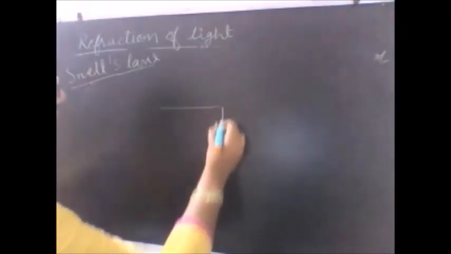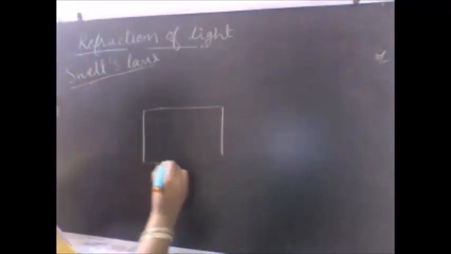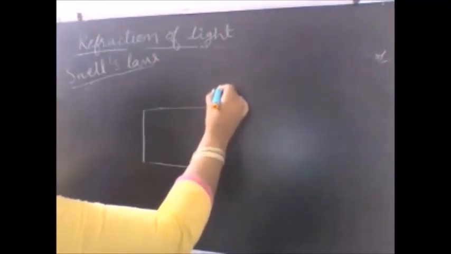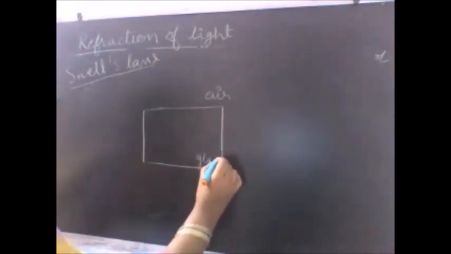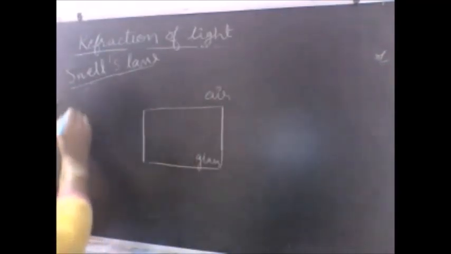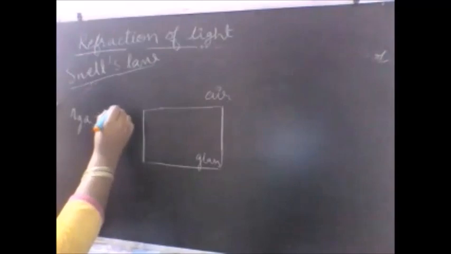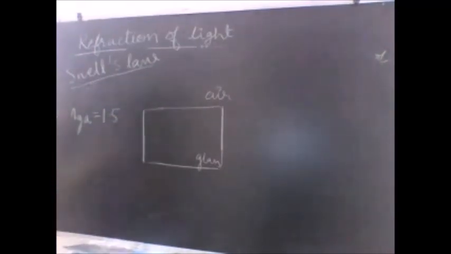This is a glass slab here, and this is the normal routine experiment that you used to perform in your physics lab also. Assuming that the medium here is air and it is glass, and the refractive index of the glass with respect to air is given to be 1.5. This is what is given to you, refractive index of the glass with respect to air. What does this mean? In which medium the refraction is taking place, glass or air? I told you before that when we write it as NGA, that means we are finding out the refractive index of glass with respect to air.